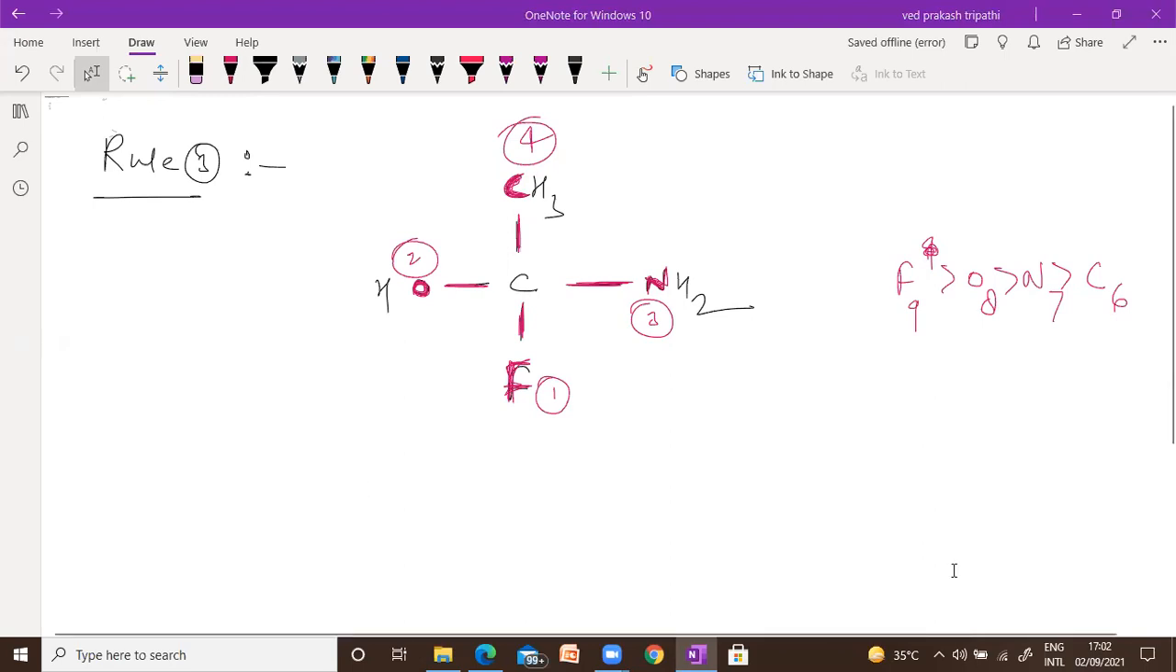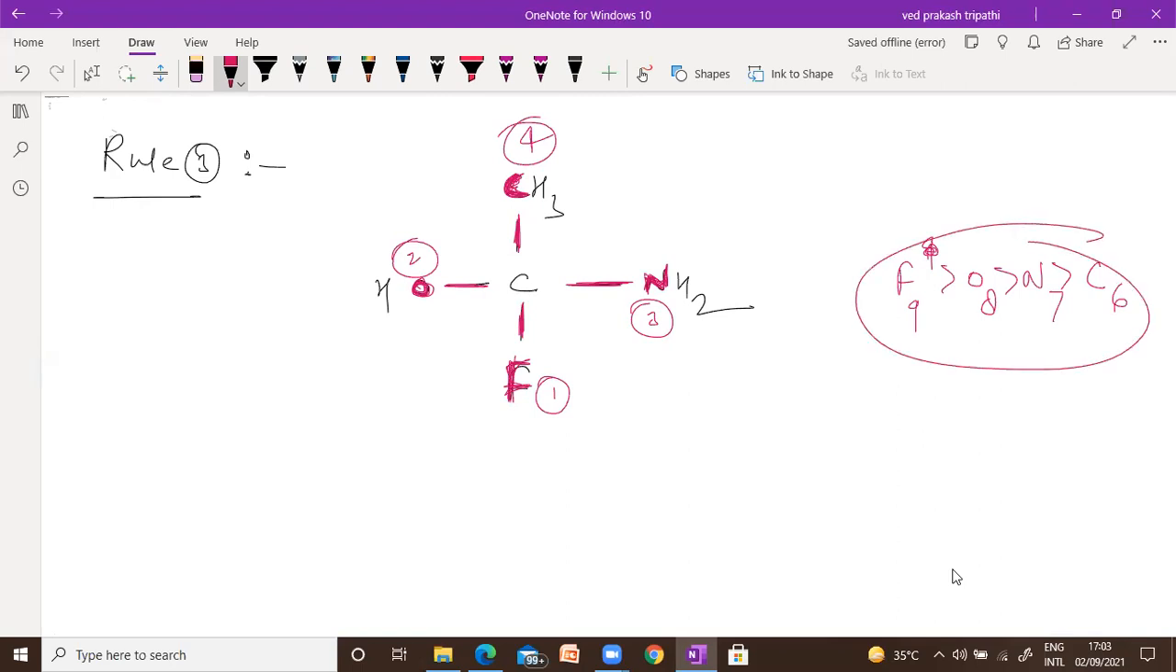Whenever you have a group of atoms, you have to focus only on the first connectivity. In the right, the NH2 nitrogen is bonded to the carbon. And here in the top one, the methyl's carbon is bonded. Here oxygen is bonded and here fluorine. So it is very easy to identify the priority according to atomic number. Fluorine has the highest atomic number, then oxygen, then nitrogen, and then carbon. That's why fluorine will be 1, oxygen 2, nitrogen 3, and methyl 4.